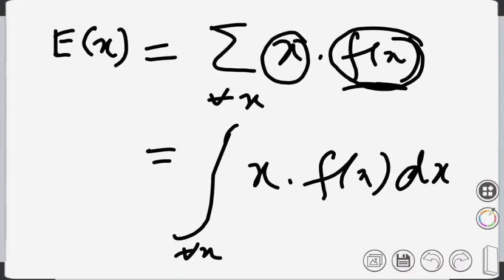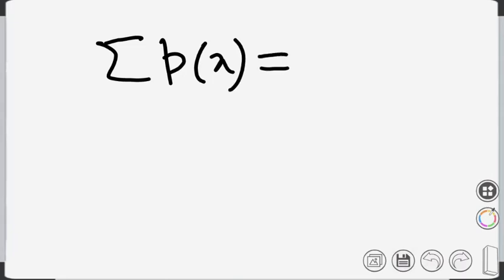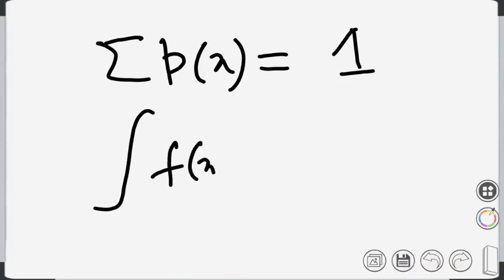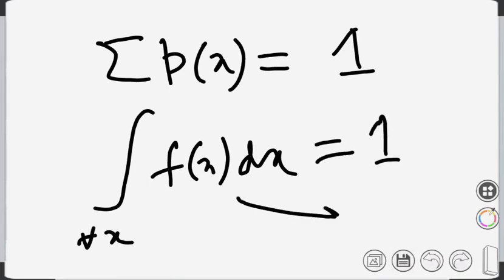And obviously, we have already written that the summation of p(x), the sum of all the probabilities, is equal to 1. The same thing we can write for a continuous variable: the integration of f(x) dx. Integration and summation mean the same here. The integral of f(x) dx for all x is equal to 1. This is for the continuous variable, and the summation is for the discrete variable. So summation and integration are the same.